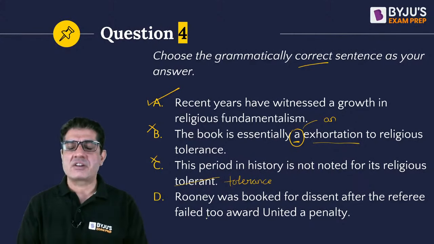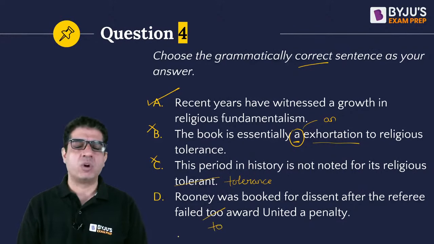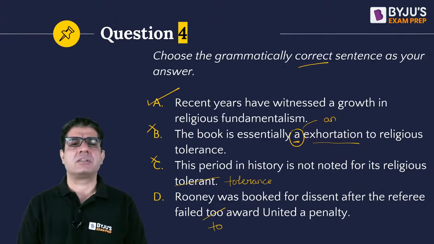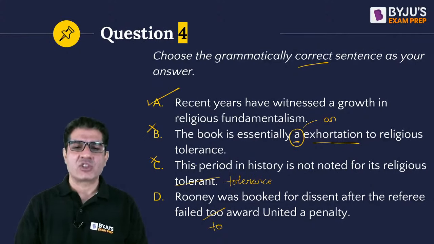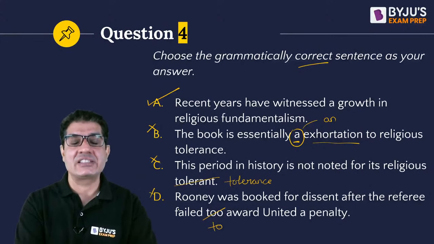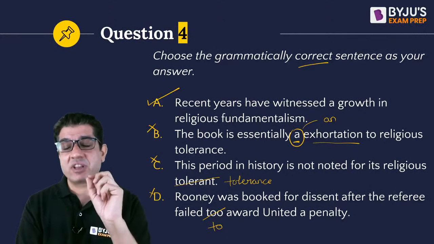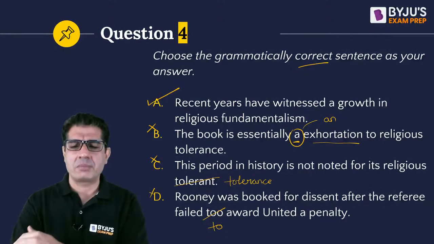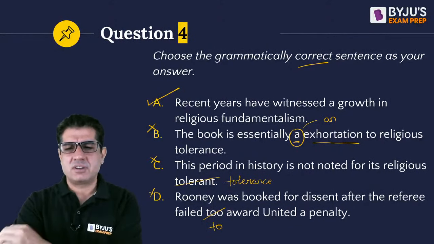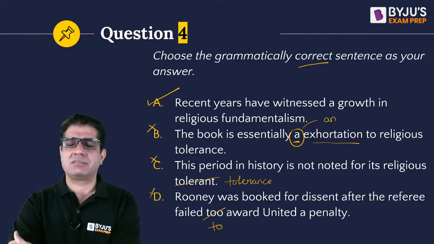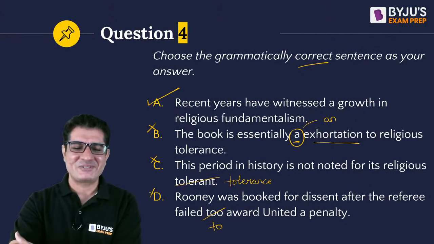And D, instead of TOO2, we just needed TO2 to avoid a penalty. So that is why D is also eliminated, and thus we are left with A as our answer. So I thought B and C were easy. D at times, when you're just speaking it, you may skip noticing that error, but then B and C were pretty obvious, right?